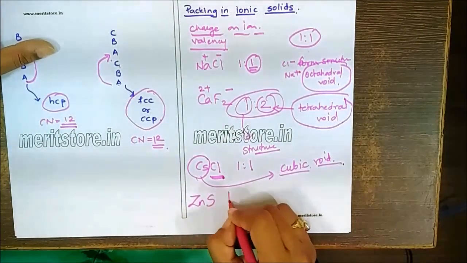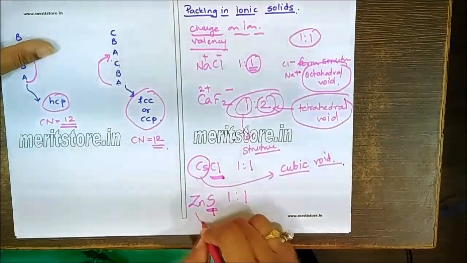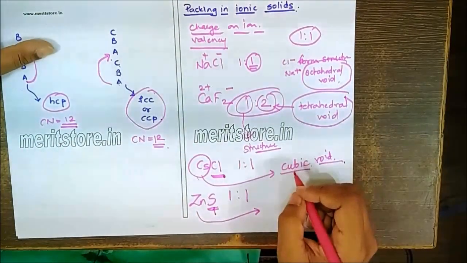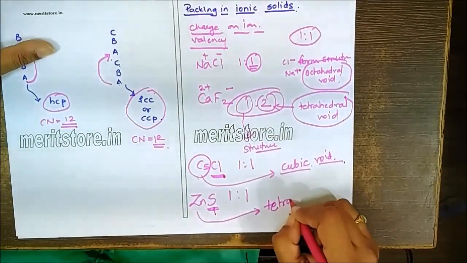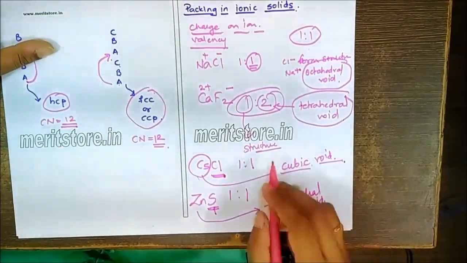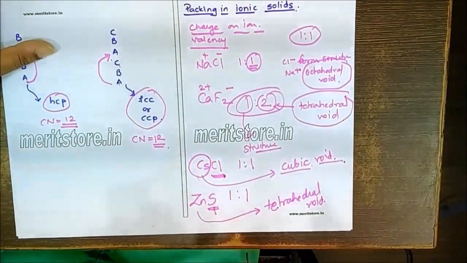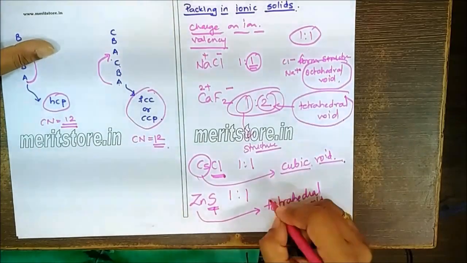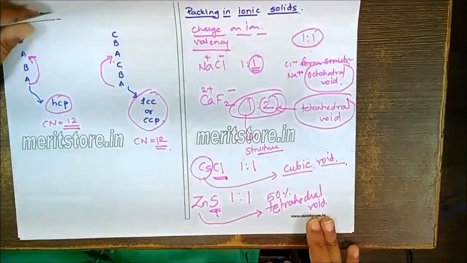Then zinc sulfide. Ratio is 1:1. Here the sulfide ions will form the structure, and zinc is expected to occupy the octahedral void, but the zinc size is very small. So rather than going in the octahedral void, it goes in the tetrahedral void. But if it goes in the tetrahedral void, the ratio should be 1:2 or 2:1. But here we can see the ratio is 1:1. That's indicating that 50% of the tetrahedral voids are occupied.